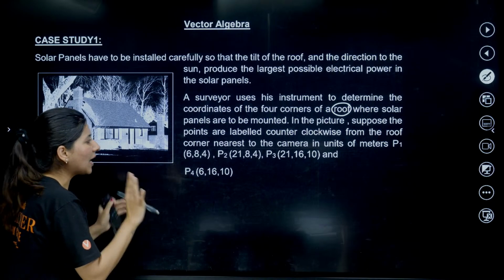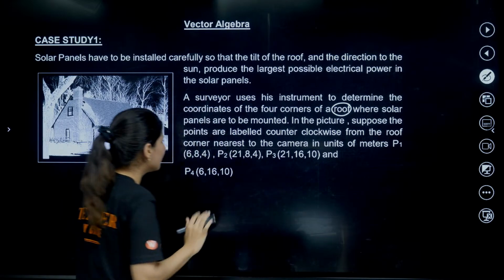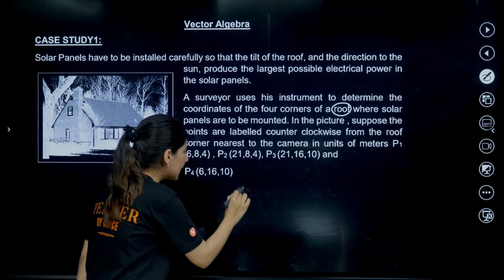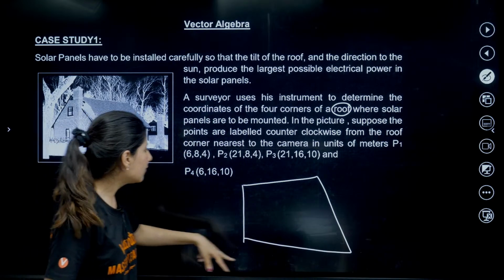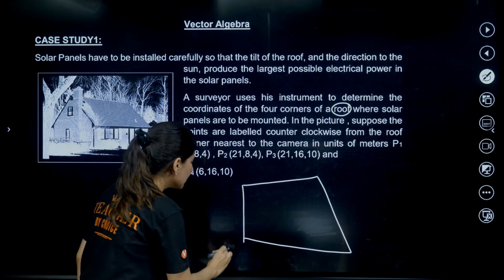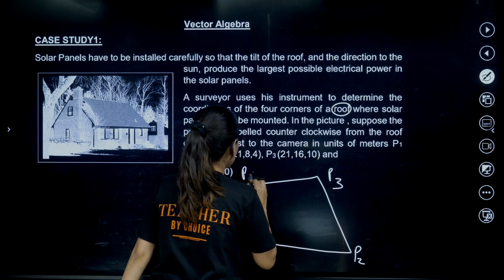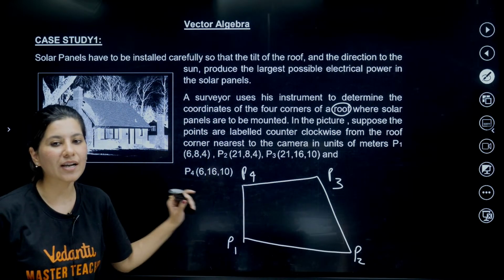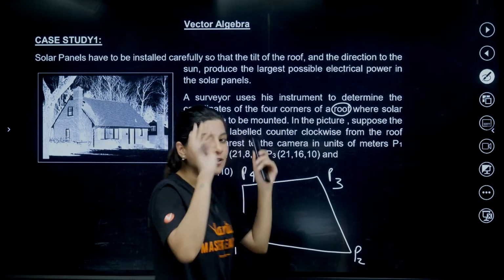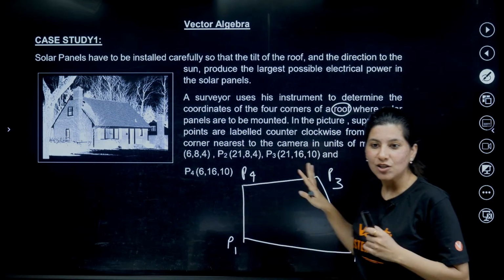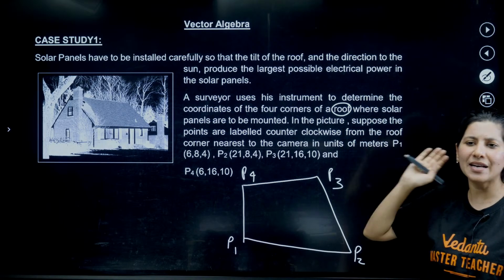But what I understood is we are having 4 corners, P1, P2, P3, P4, whose coordinates are given, and a quadrilateral type thing is getting formed, and we are going to install solar panels. This is what I understood from this. And I will tell you, no need to understand the whole passage, the whole English behind that. Just understand the mathematics. That's it.